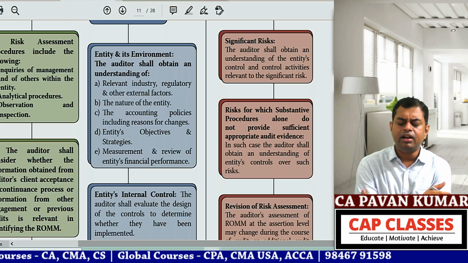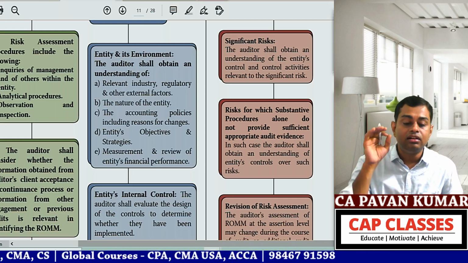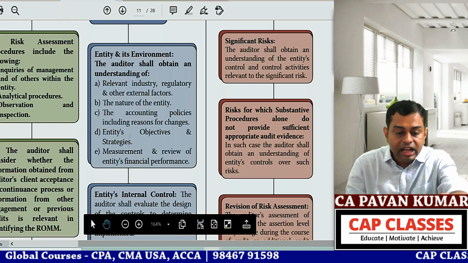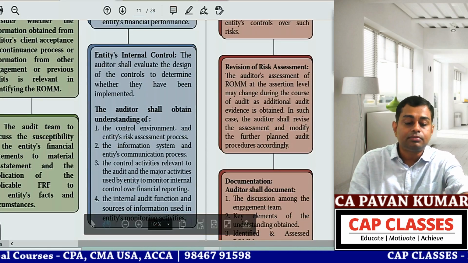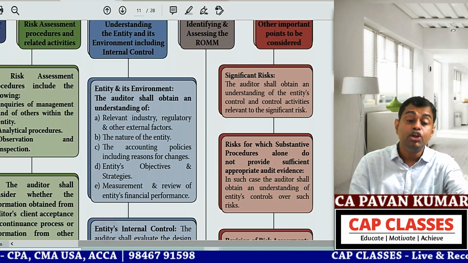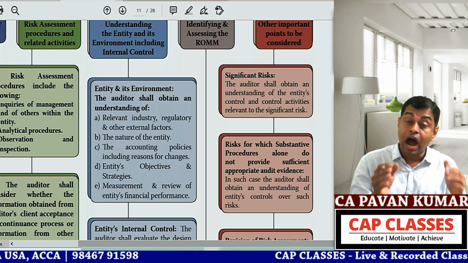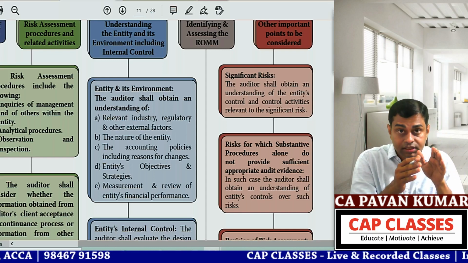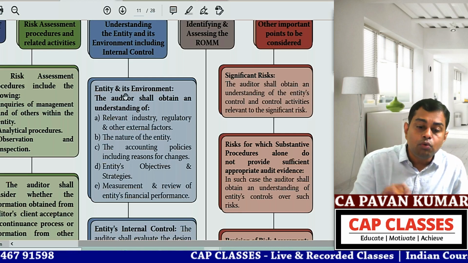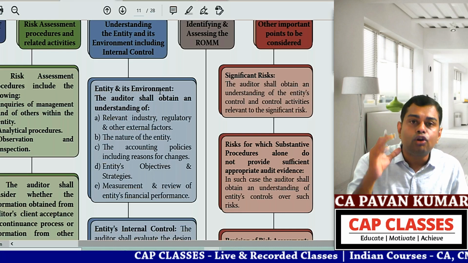Then I said, okay, dear ICAI, you said I will follow. You tell me what to do now. Then ICAI said, dear Pawan, read this box first. So understand these two blue color boxes and then you proceed. For planning, you can accept the audit. After doing 220 procedures, you can accept the audit. But before planning, you should know all these things. So what is this? Entity and its environment, and entity's internal control.